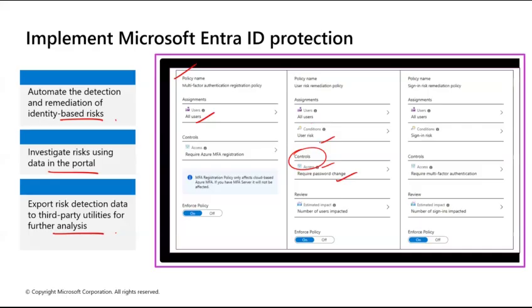Whenever there is a user risk, we want the user to change the password. When should this happen? Number of users impacted out of this. Second step is I might require multi-factor authentication. So there are multiple policies that you can enforce. It typically depends upon you. How do you want to manage your system?